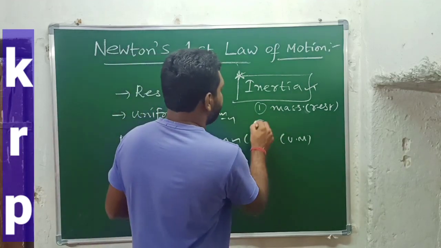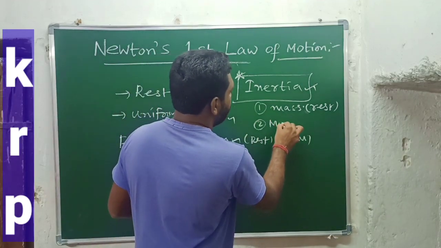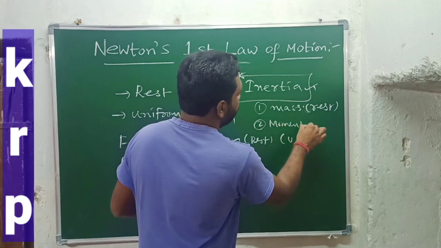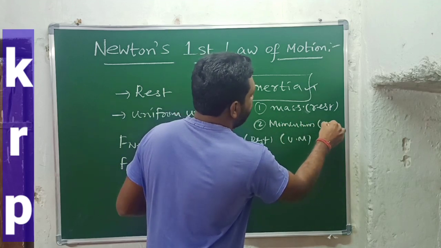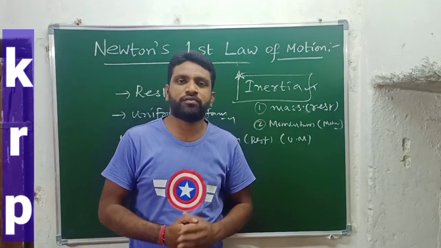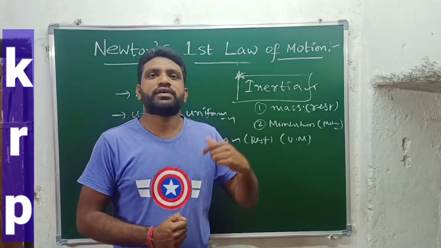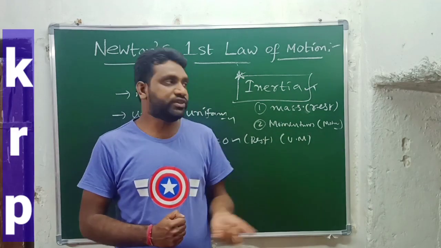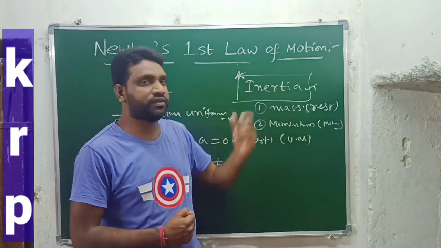The second factor is momentum. This is possible when the object is in motion. So inertia also depends on the momentum of the object, but that object should be in motion. These are the two factors affecting the inertia of an object.